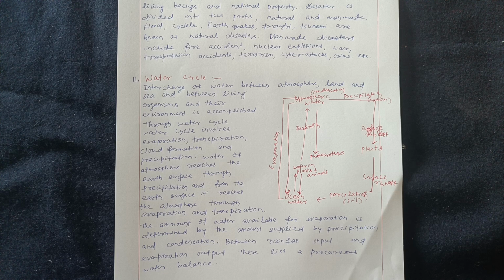Between rainfall input and evaporation output, there lies a precarious water balance. This is a water cycle diagram.